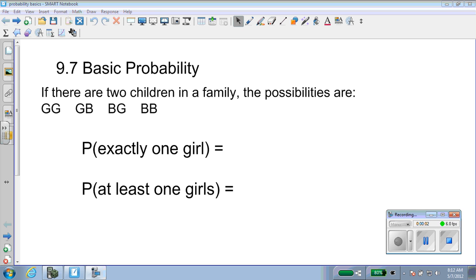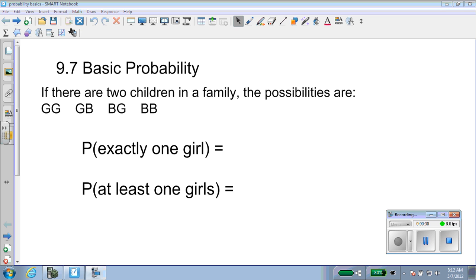Today we're going to talk about basic probability. Probability is roughly defined as the likelihood that something will occur. So let's look at some situations. The first one: if there are two children in a family, the possibilities are two girls, a girl and then a boy, a boy and then a girl, or two boys. Knowing this, we can answer some questions.